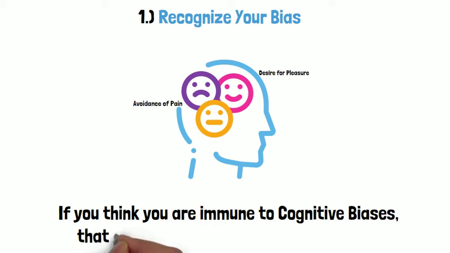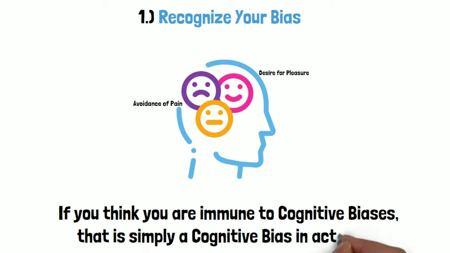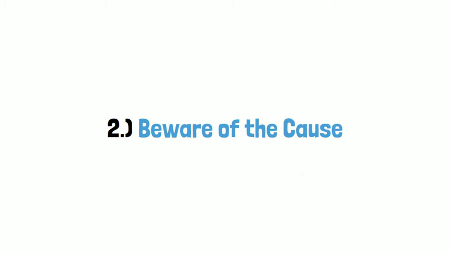What we've got to do is recognize their existence and watch to see how they continually operate inside of us. From there, we can begin to identify such irrationality in others and begin to see this as a reflection of ourselves. 2. Beware of the cause.